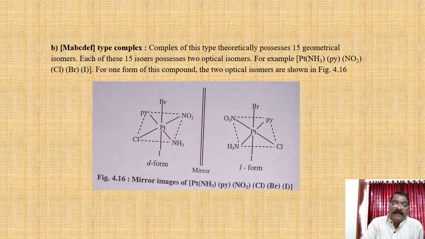See this particularly one of the isomers, it can show its D isomer as well as the L isomer, that is D form, L form. Optical isomerism is possible in all those 15 complexes. We have to particularly change the position of the ligand, and we can get all the possible isomers for these complexes.